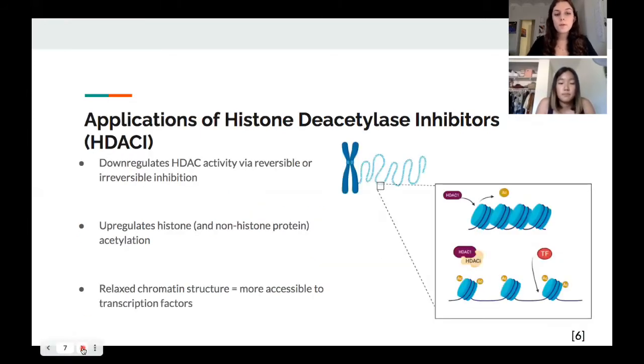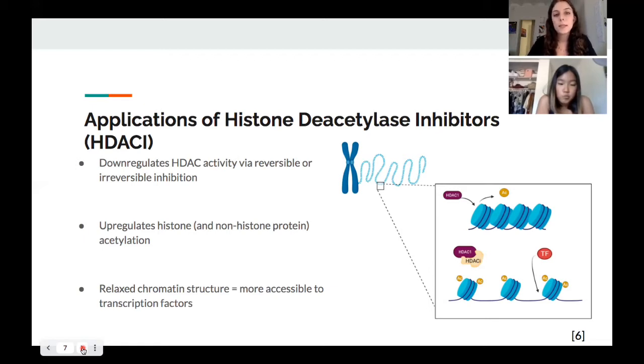So due to the overexpression of histone deacetylases as found in non-small cell lung cancer, histone deacetylase inhibitors are being explored as a way to regain this balance between the histone deacetylases and the histone acetyltransferases. Histone deacetylase inhibitors are composed of both natural and synthetic compounds, and they possess several agents that are found to be reversible or irreversible inhibitors of histone deacetylases.